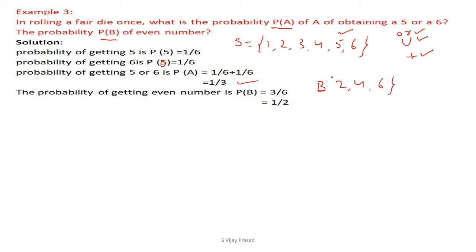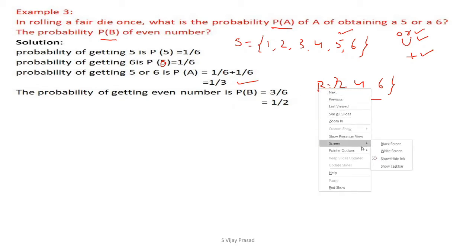These are the even numbers. Your favorable events are 2, 4, 6. How many events are there? There are 3 events. The number of favorable events divided by the total number of sample space events is 3 by 6, which is equal to 1 by 2. Right. Like this, we are going to get the probability of these two answers.